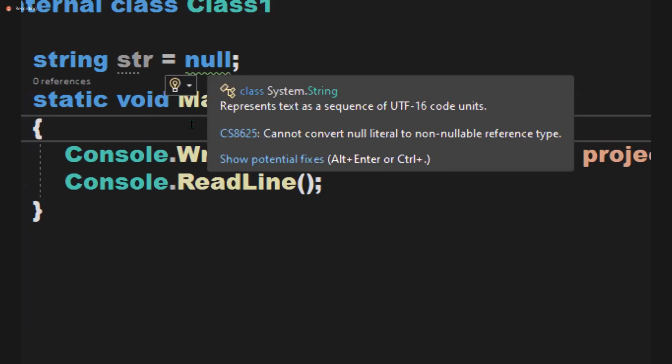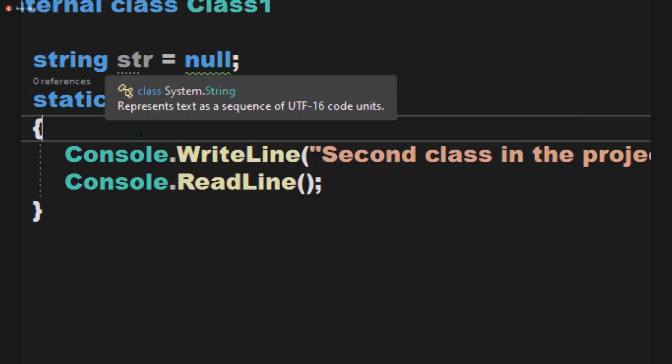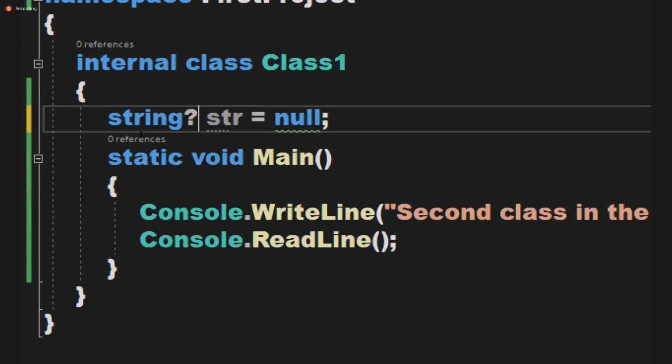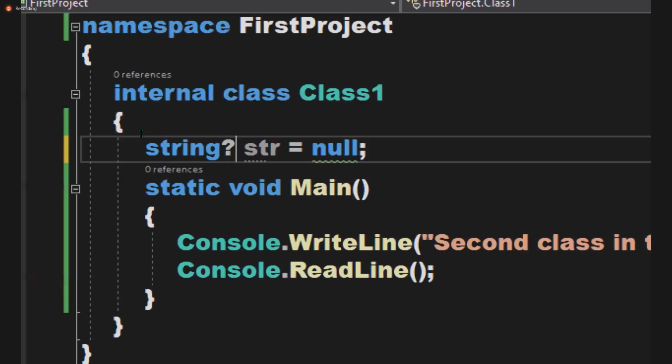Up to C# 7, reference types are by default nullable. But from C# 8 onwards, reference types are also by default non-nullable. If you want to make one nullable, you are required to suffix a question mark and declare it. Understood or not?